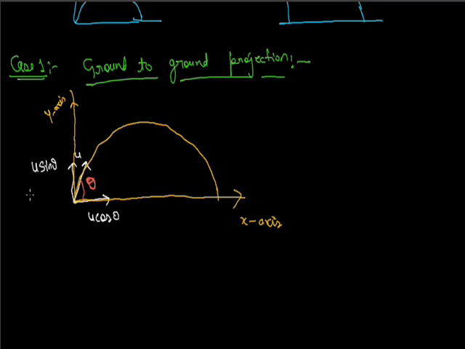Now we find all the terms like velocity, horizontal range, maximum height, time of flight, etc. First we discuss velocity at any time t.